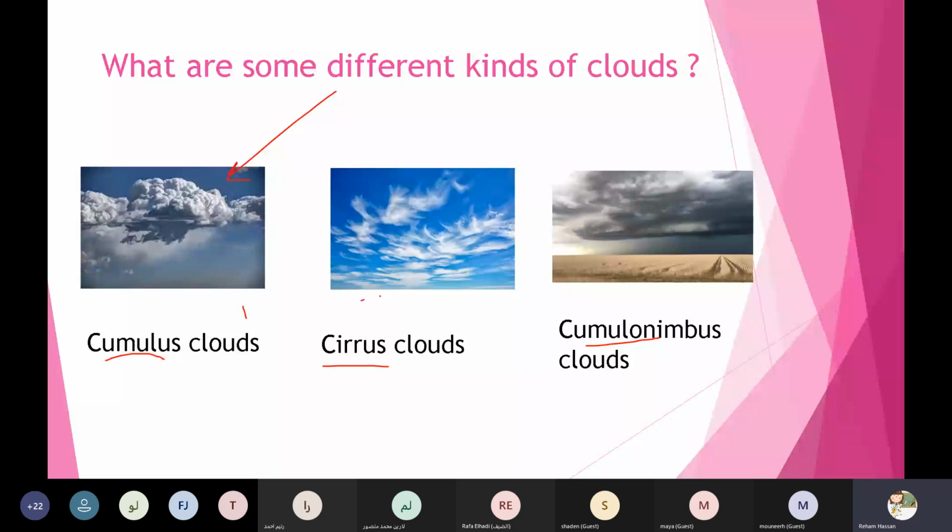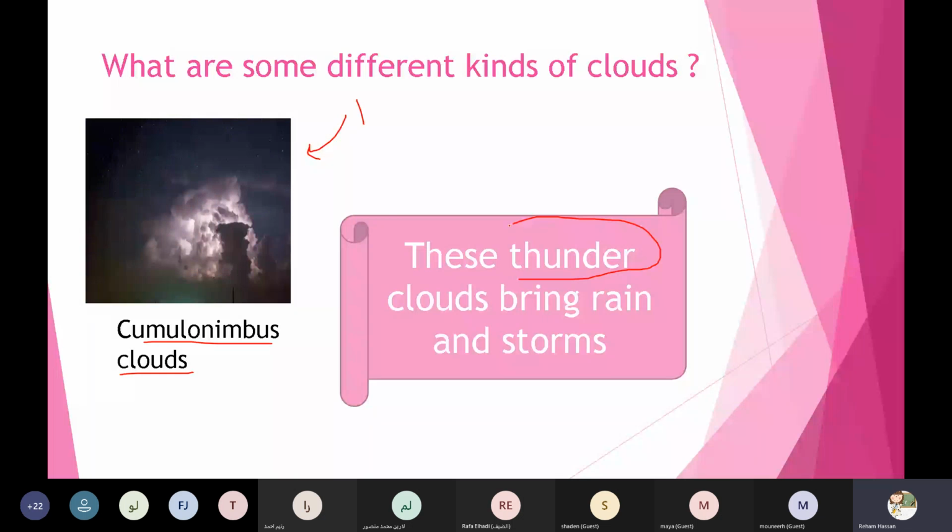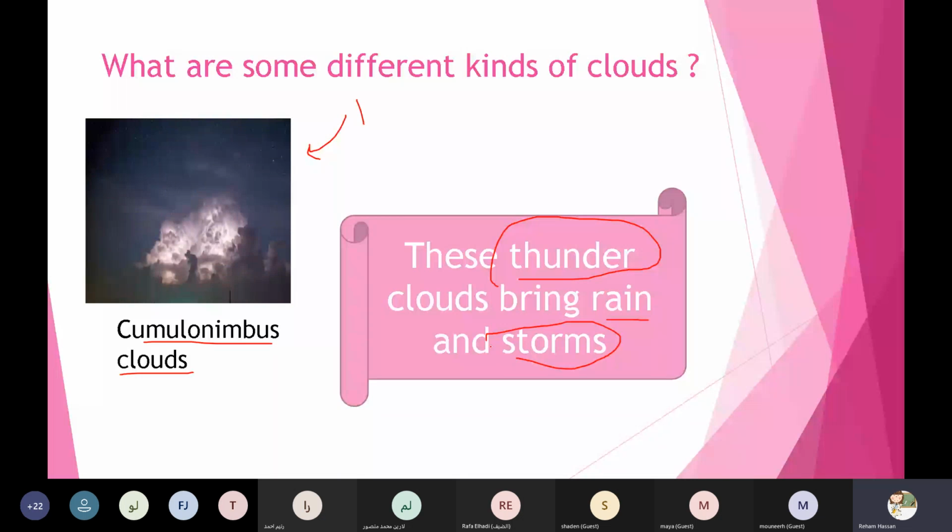But one by one, let's describe it. Look at this one. This is the cumulonimbus clouds. These clouds are thunder clouds. If we see these clouds, they bring the rain and the storms.